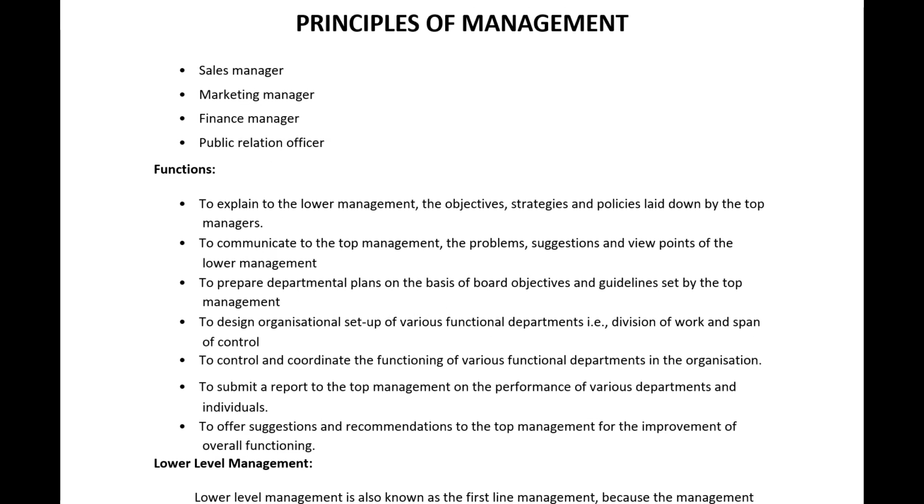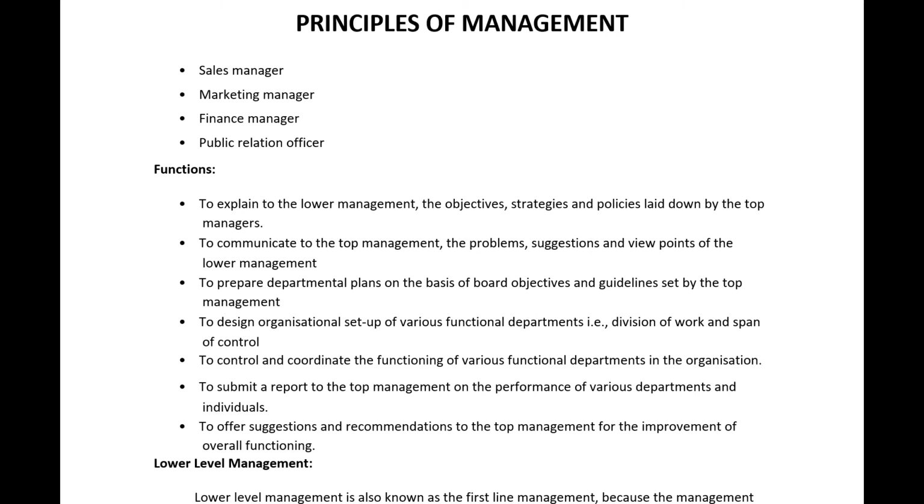Departments like production manager, sales manager. The production manager looks after production. The sales manager looks after sales. The marketing manager looks after marketing. The finance manager looks after finance. Public relations officer. So these are the different positions in middle level management.